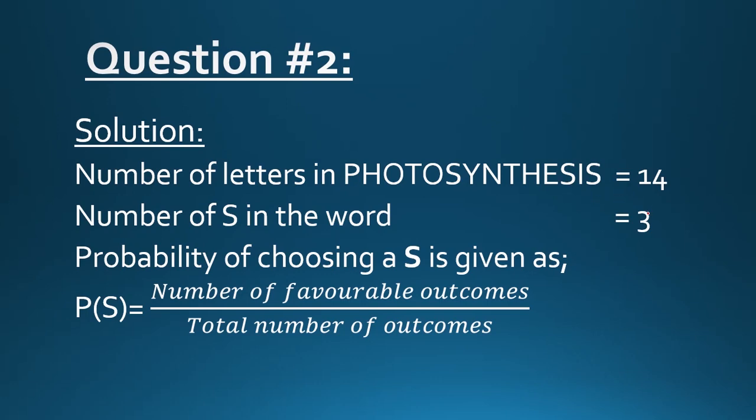Probability of choosing an S is given as P of S, which is number of favorable outcomes divided by total number of outcomes. This is the general formula for calculating the probability of an event. Why have I written S over there? Because I have to get the probability of choosing an S. Inside the brackets, we write the event which needs to occur. Here we need to calculate the probability of choosing an S, so I put S there. And then the formula: number of favorable outcomes over total number of outcomes.